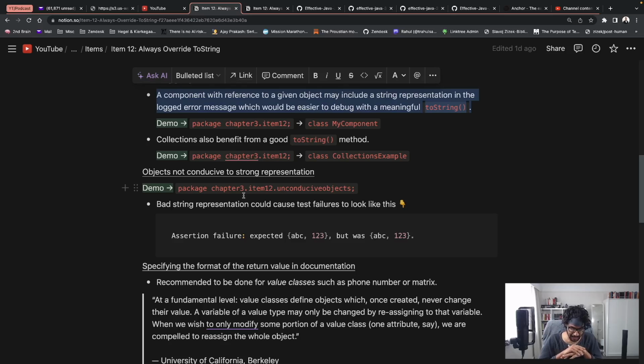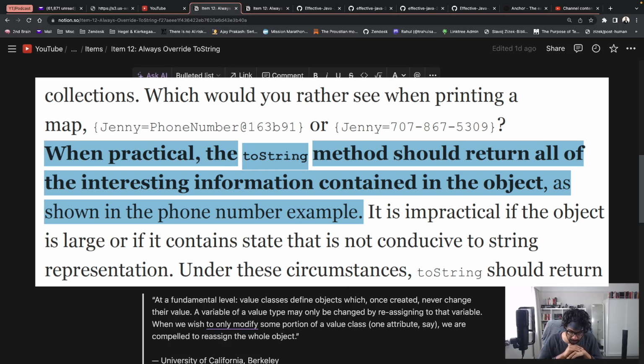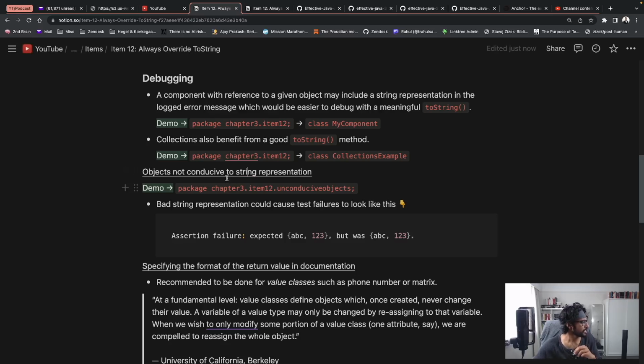So he states here, or he continues, when practical, the ToString method should return all of the interesting information contained in the object, as shown in the phone number example. Then on this next point, where we discuss objects not conducive to string representation, he states, it is impractical if the object is large, so these are objects that are a bit harder to represent as a string.